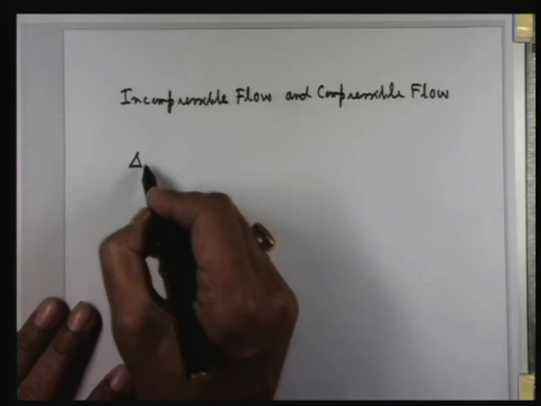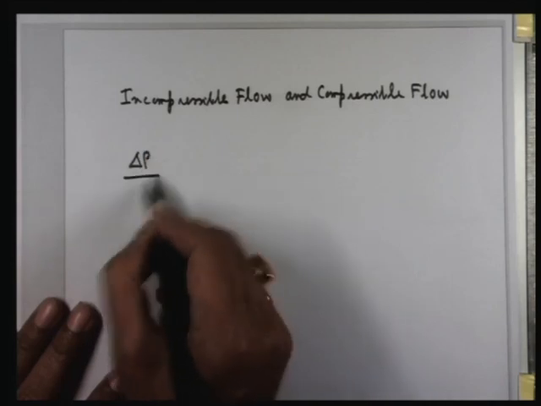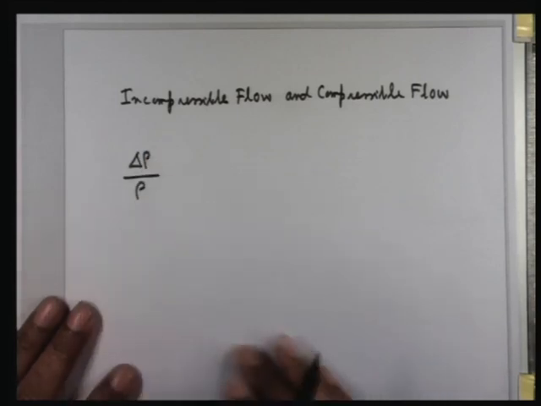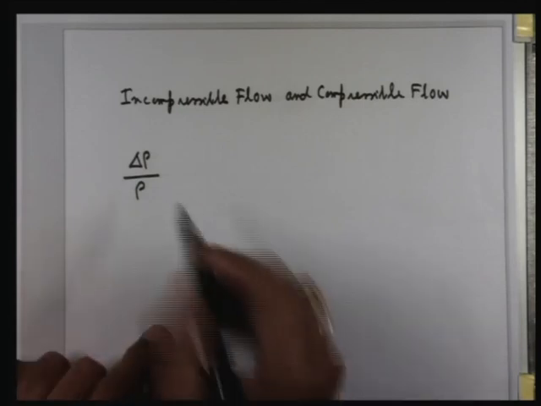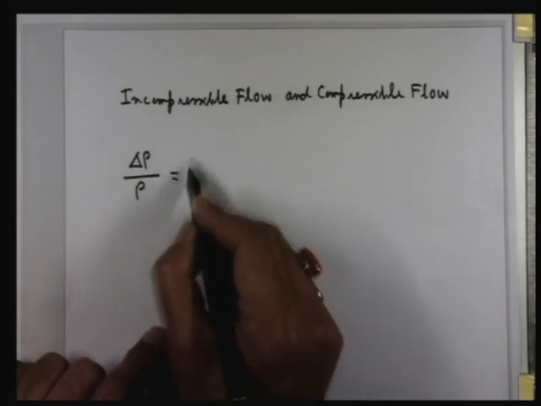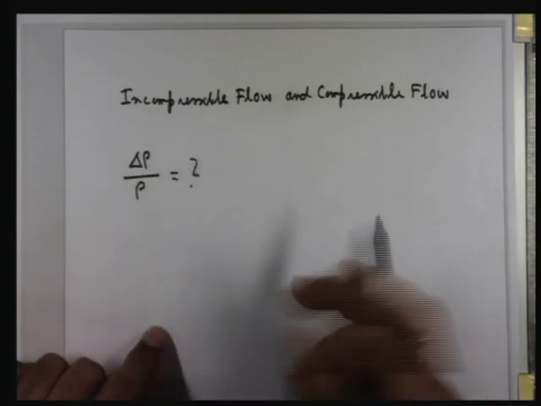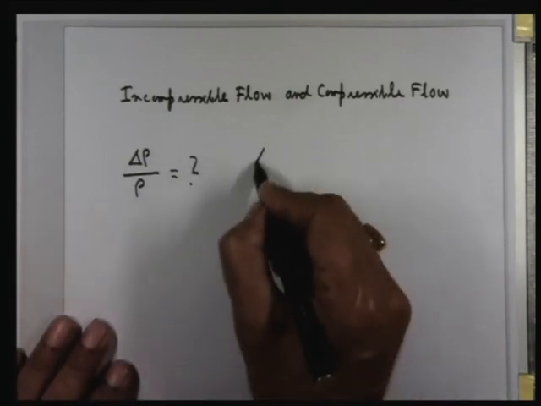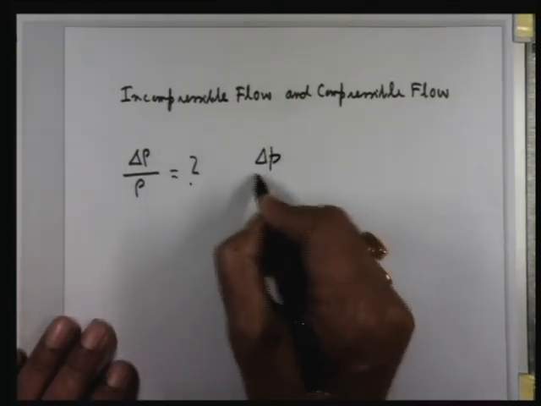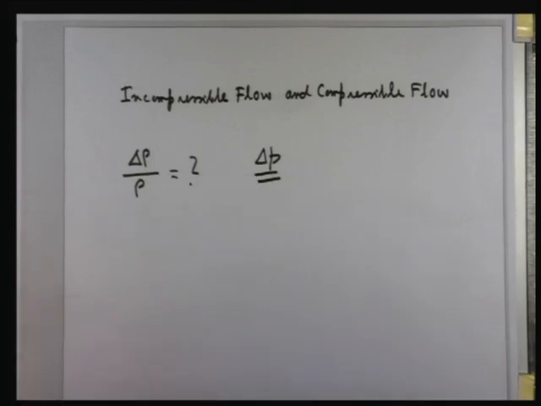That means change in density as a percentage or fraction of the initial density. It is known as relative change in density. Whether it is very high or very low, with respect to what? That depends upon the pressure, delta P, the change in pressure that is brought about by a particular flow.